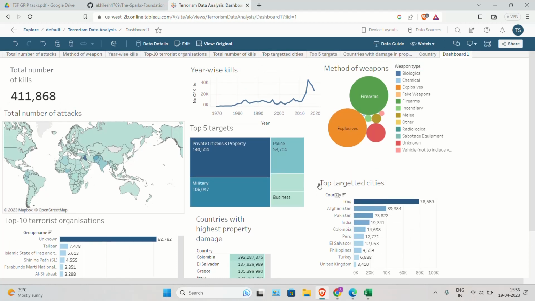Thus, using our data set and after cleaning and performing various operations, we have successfully generated a dashboard, and we can analyze the data using this.